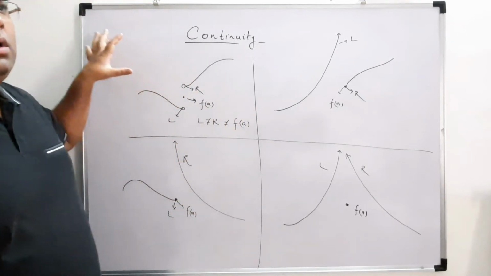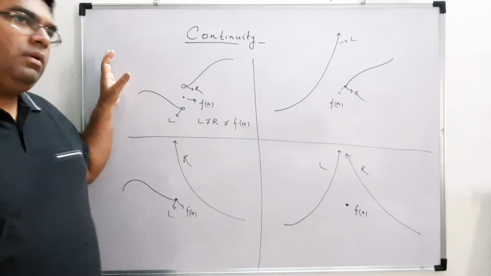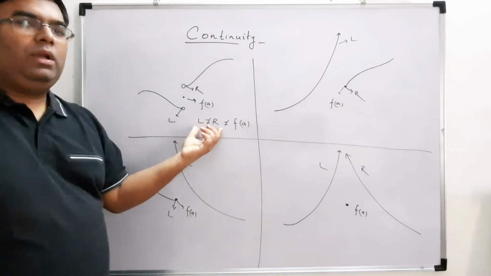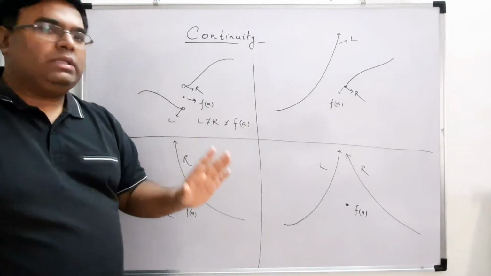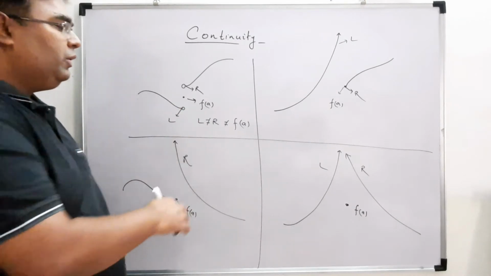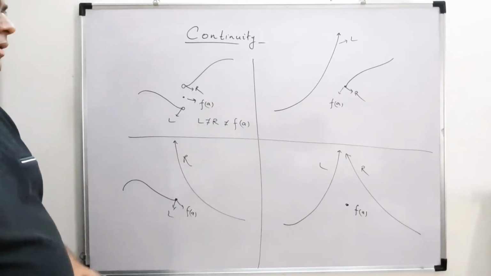So this is also one case. However, if you practice with examples, L not equal to R is enough to say that the function is not continuous. You don't need to find f(a) and prove that it is equal.